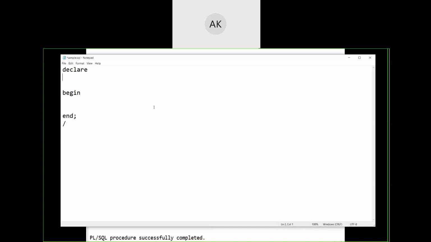So in the declare section, we are writing a program for addition of two numbers. Do we require any variables? Yes, we do require variables. So let us write those variables. A number of, let us say, 3 digits wide. B number of, let us say, 4 digits wide.